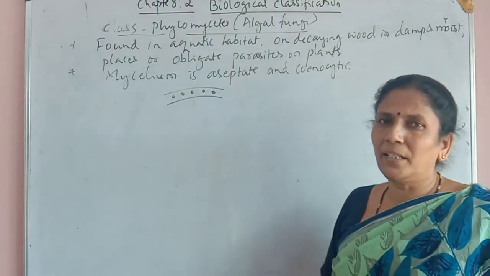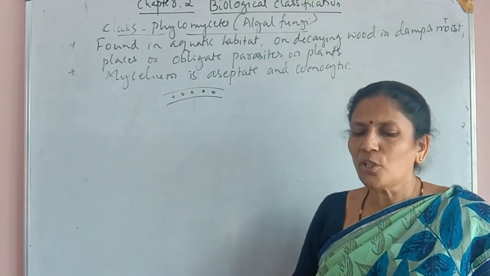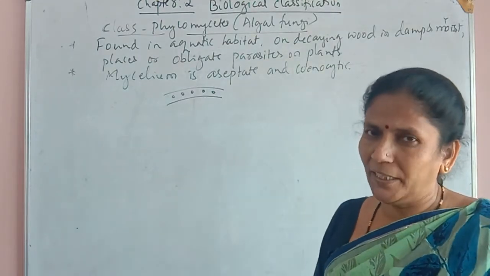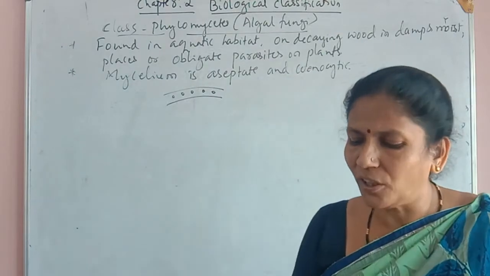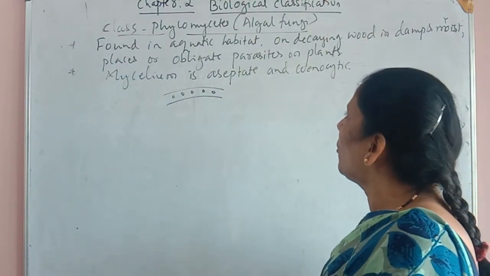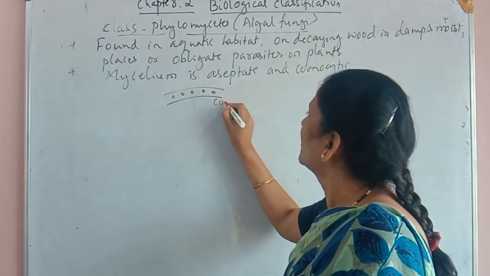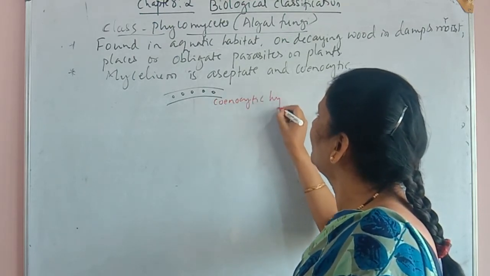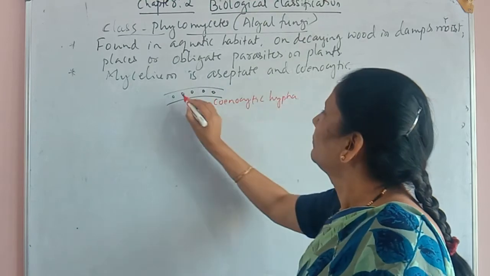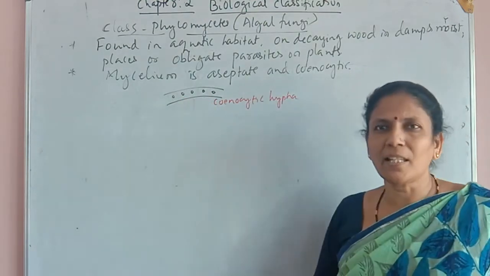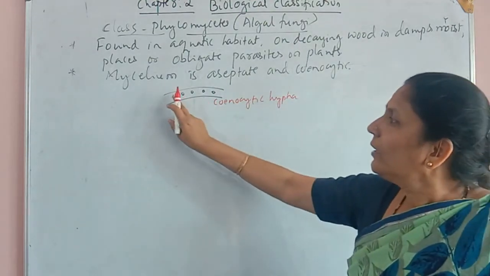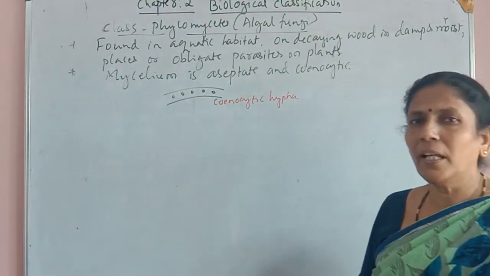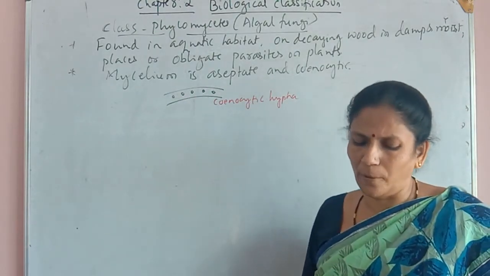Many nuclei are present in the cytoplasm, which looks like a multinucleated structure. Such a condition is called cenocytic hypha, because many nuclei are present in the same cytoplasm and the nuclei are not separated by any septa or cross wall.